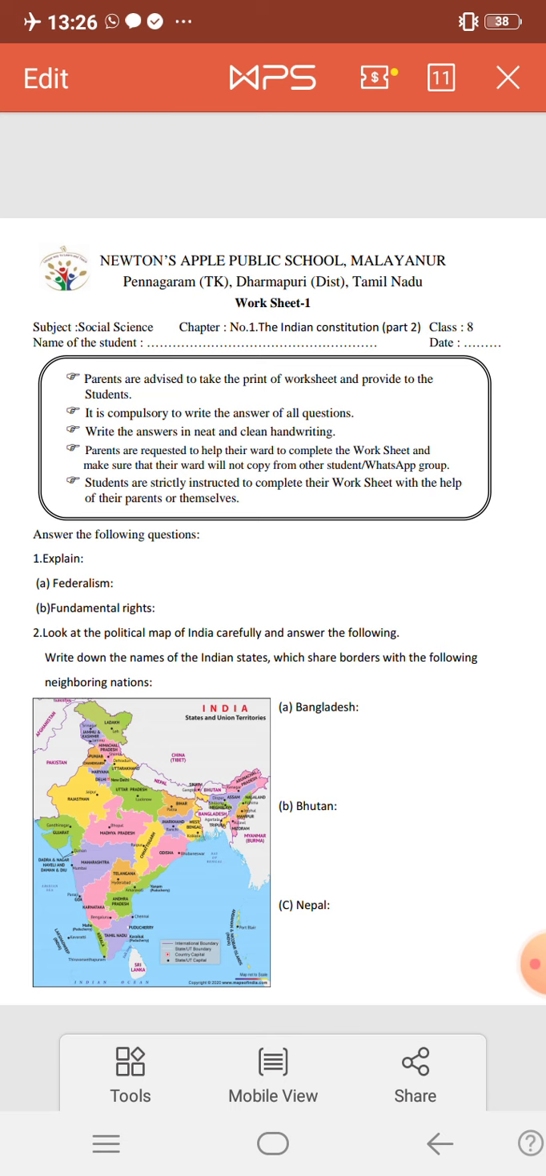Let me explain about Bangladesh. Bangladesh is bordering West Bengal and Bihar. Like this you have to find out which Indian states border these countries.